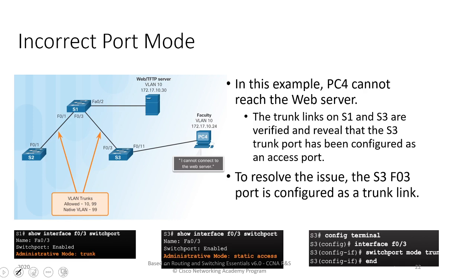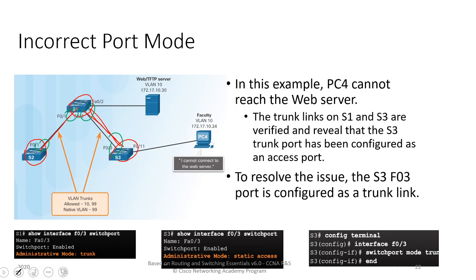So here, for example, we can see an example of ports being incorrectly configured. With these three switches, this is a trunk and that is a trunk. So what we would need is both ends of these trunks to be configured as trunks.